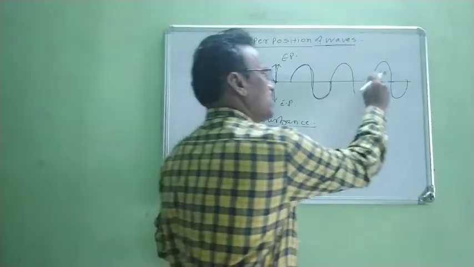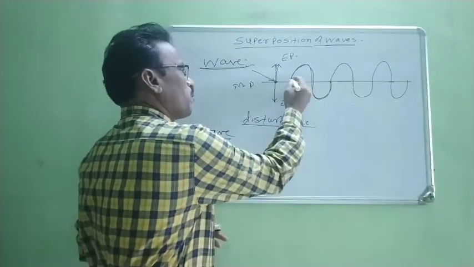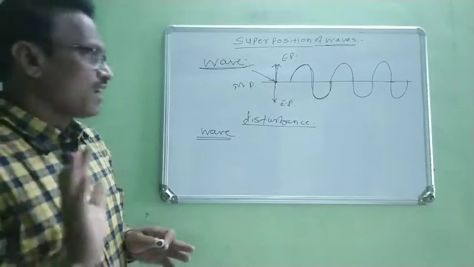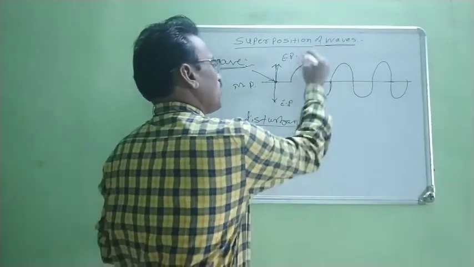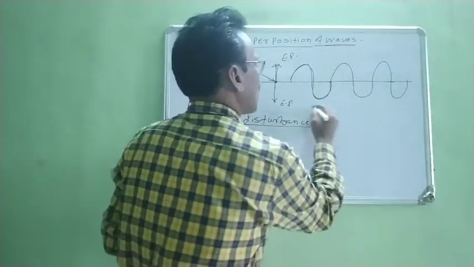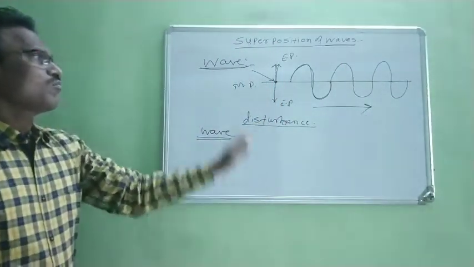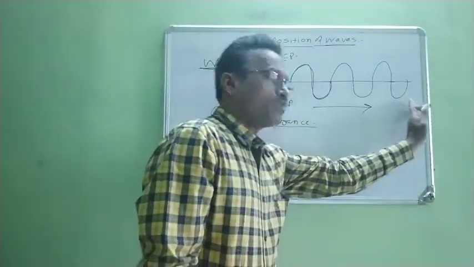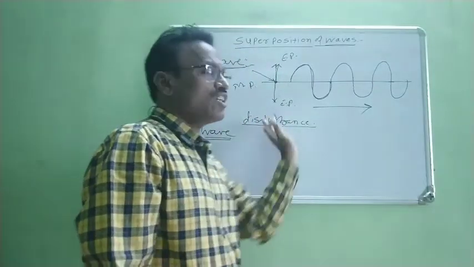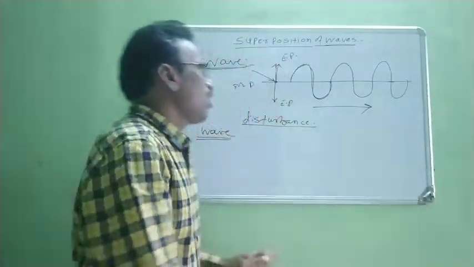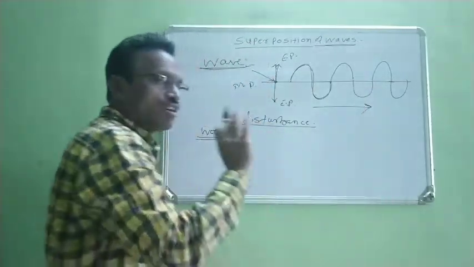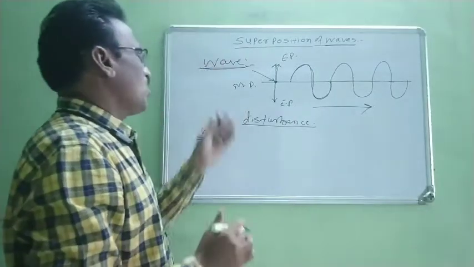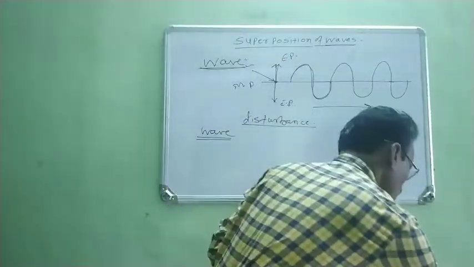When this energy is transferred, at that time the particles of that medium do not transfer. Therefore, this oscillatory disturbance traveling through the medium without change of form is called a wave. Remember that when a wave is traveling through that medium, only energy is transferred, but at that time all these particles of the medium do not move from one point to the other point. In this way, we considered what waves are.